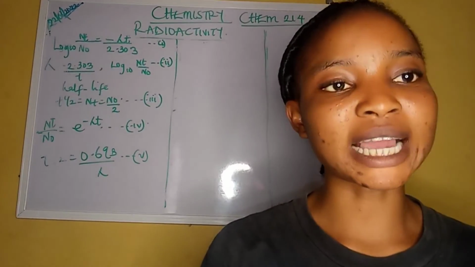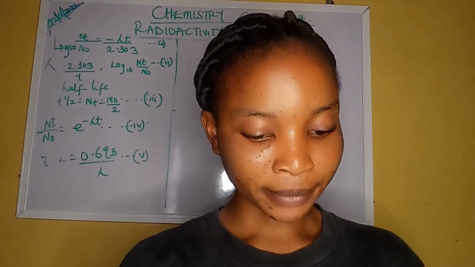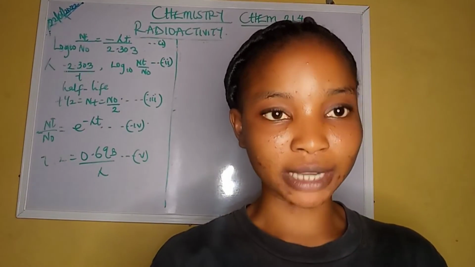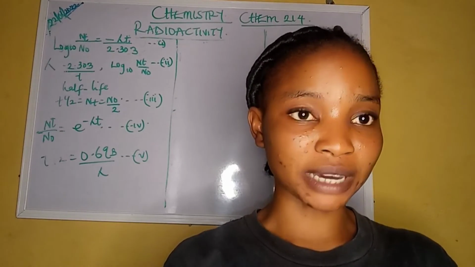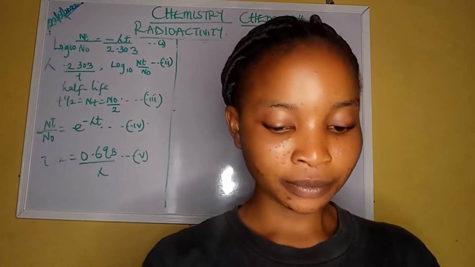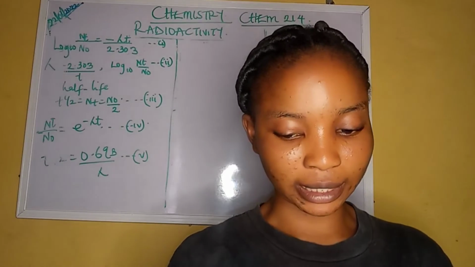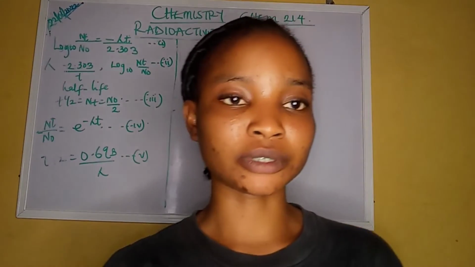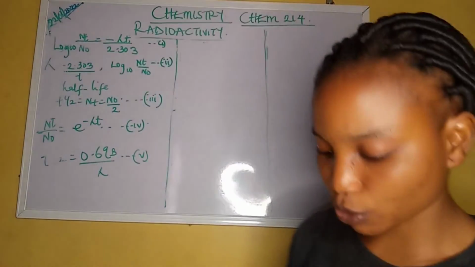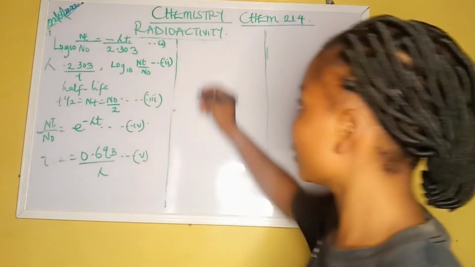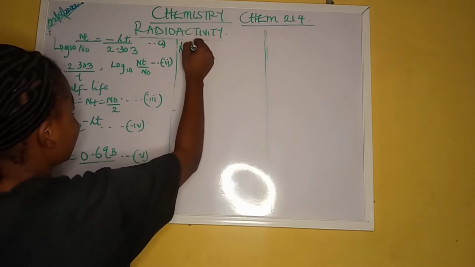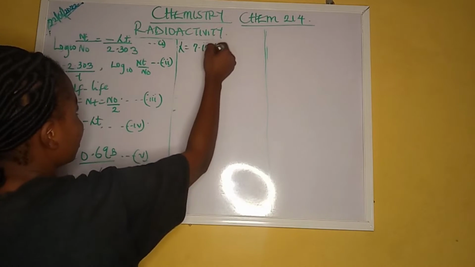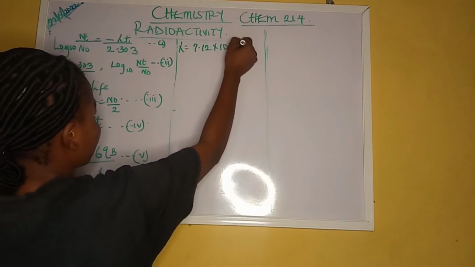So the question one asks B. It says if the initial number of atoms in another sample of this element is 4.5 times 10 raised to the power 19, how many atoms has decayed in 28 hours? That is, if we still use the same lambda, which is 7.12 times 10 raised to the power minus 5 per second.